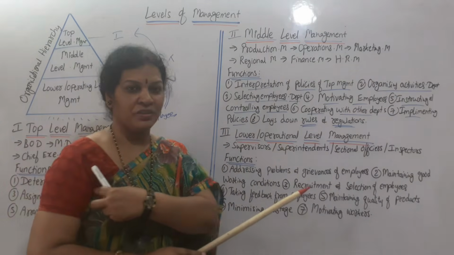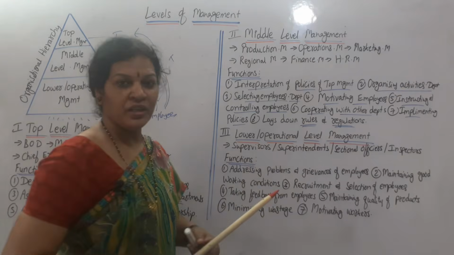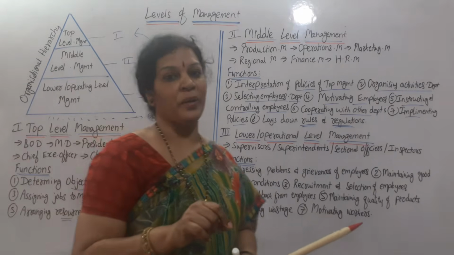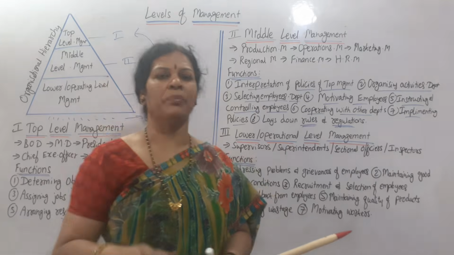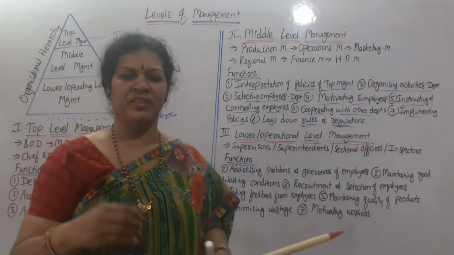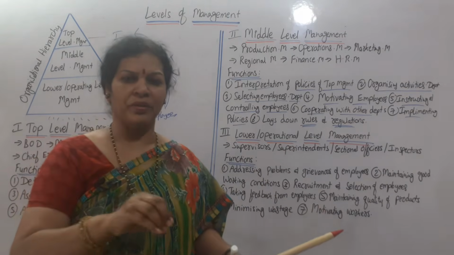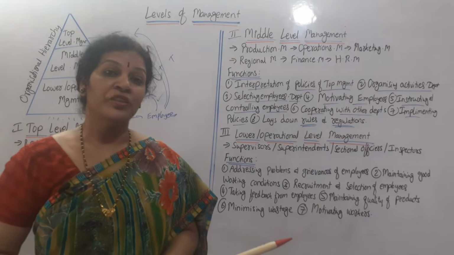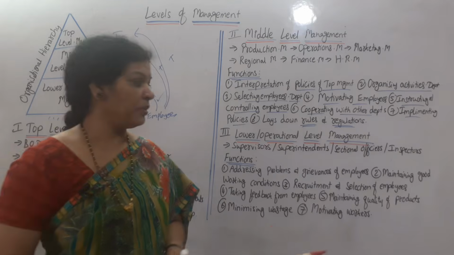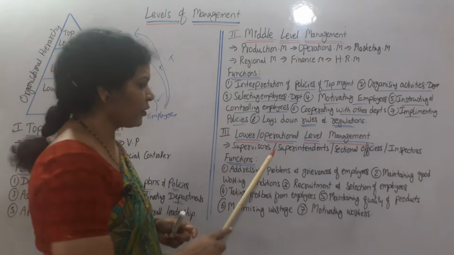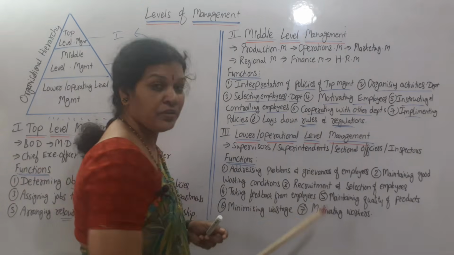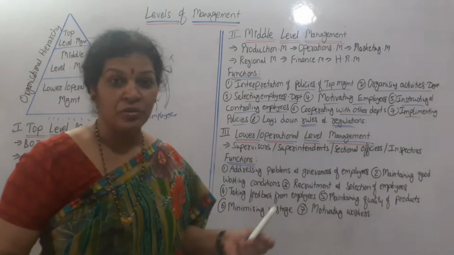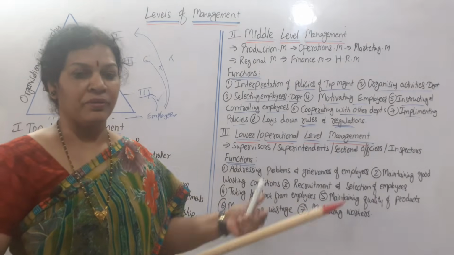Third level, next, comes lower or operational level management. Under this management, the rest of the employees, laborers, regular employees, all the employees will be under these people only. Who are these operational or lower level managers? Supervisors, superintendents, sectional officers, inspectors, and also foremen, department wise.